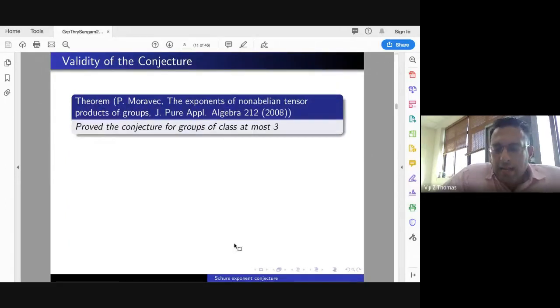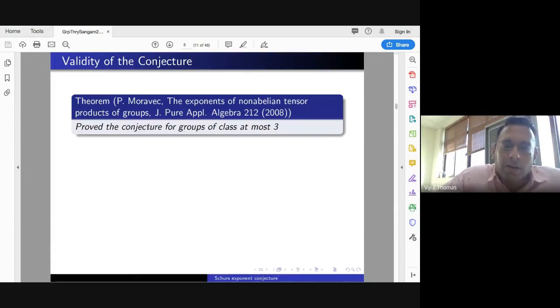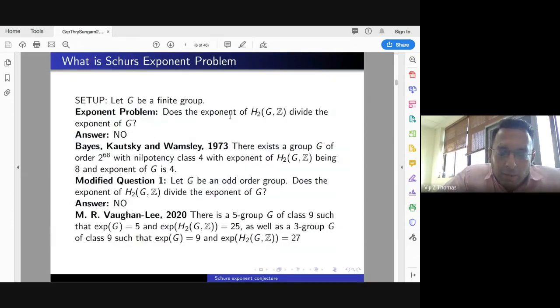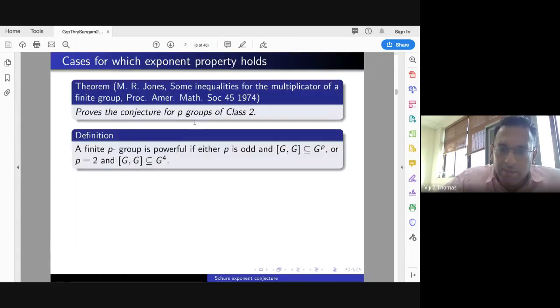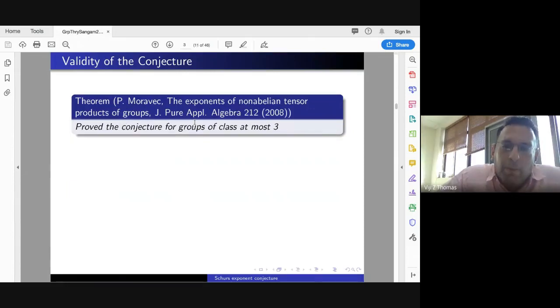Moravec in 2008 proved the exponent problem, not the conjecture, sorry, that it's true for groups of class at most 3. Let me again tell you, this is the exponent problem. From now on, does the exponent of H2(G,Z) divide the exponent of G is what we are calling the exponent problem. Sometimes I'm writing conjecture, I'm sorry about that. So we are saying exponent problem. He proved this exponent problem for groups of class at most 3.